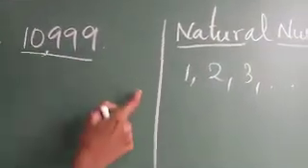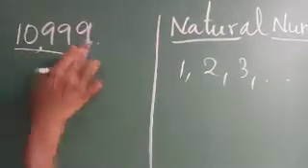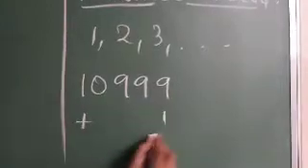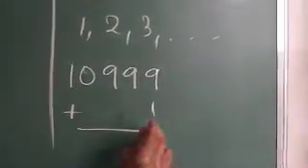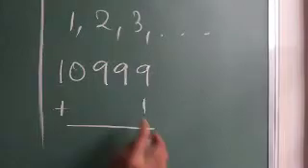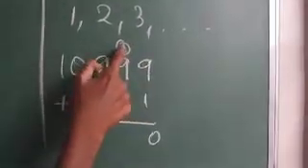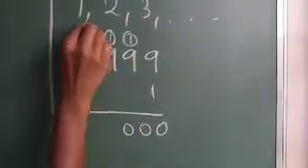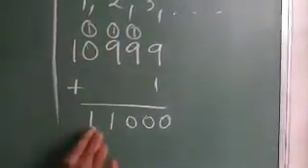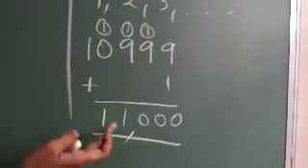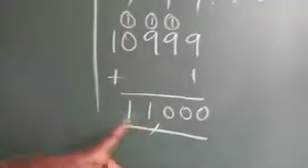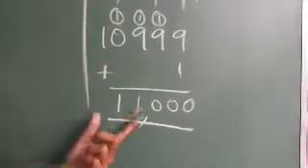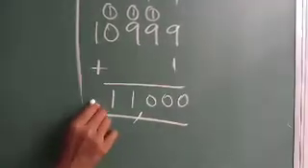For this, you add 1 to 10,999. What will you get? 9 plus 1 is 10, write 0, carry over 1. 1 plus 9 is 10, write 0. Again carry over 1, 1 plus 9 is 10. 1 plus 0 is 1, and you put the 1 like this. So now what you are getting? 11,000. This is the first number after 10,999. You have to find 3 numbers, so this is the first number.